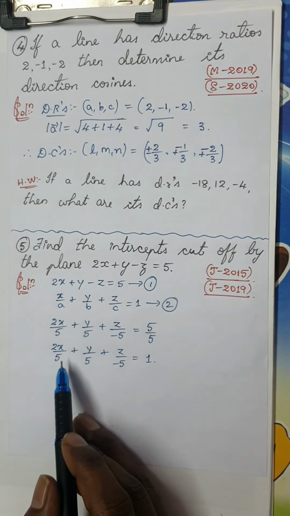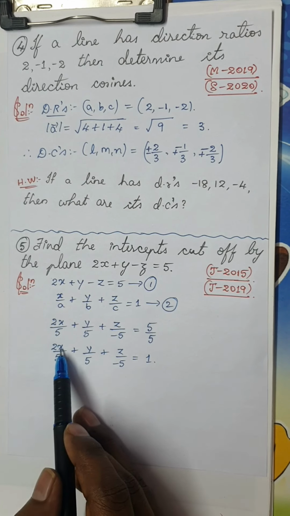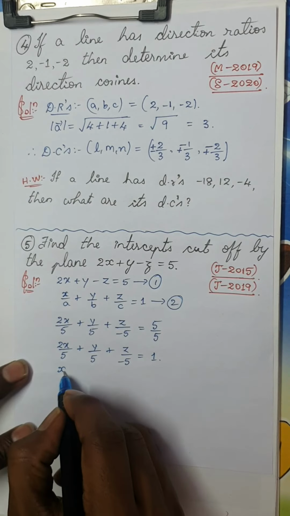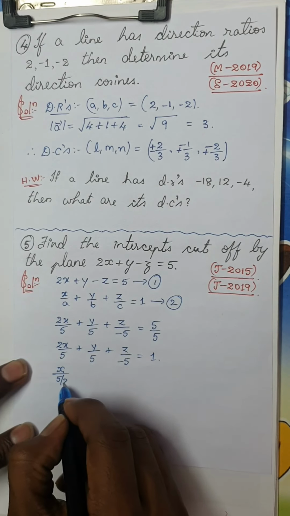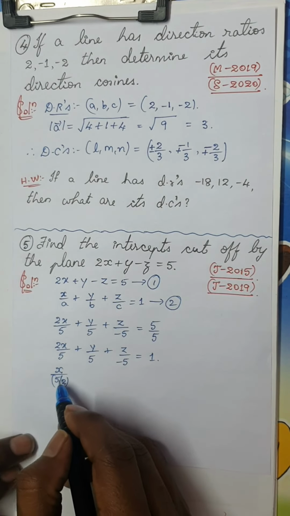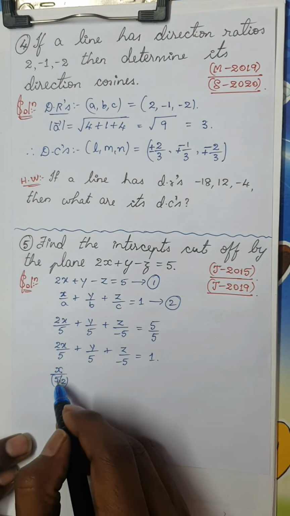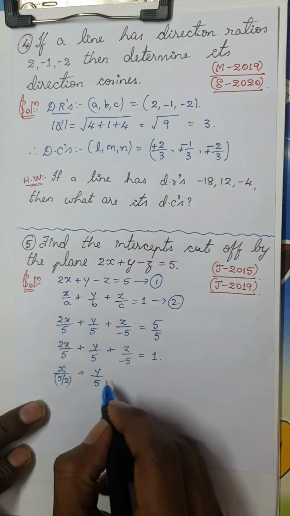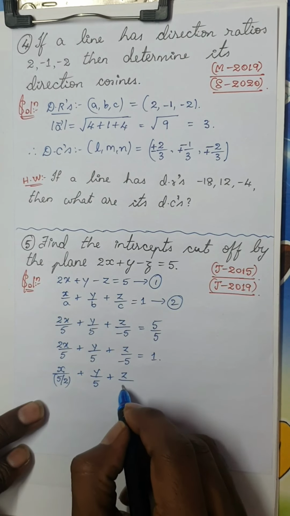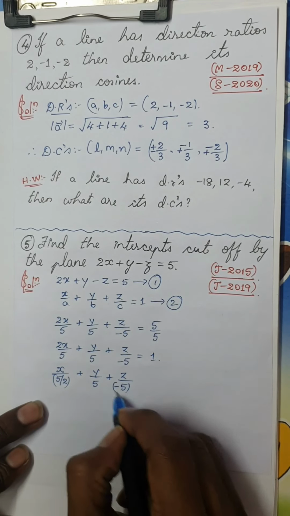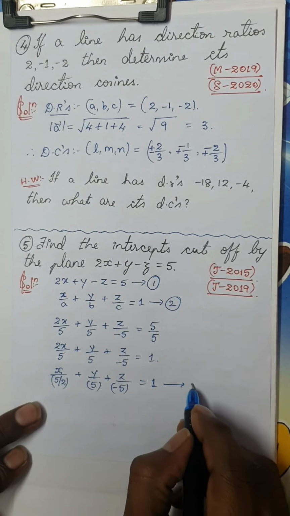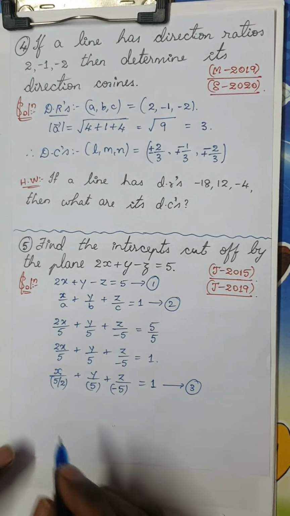Now please make sure I have x divided by a. So I'm going to rewrite this as x divided by 5 by 2, because a divided by b by c will be ac by b. So x divided by 5 by 2 plus y divided by 5 plus z divided by minus 5 is equal to 1. You can think of this as equation 3.